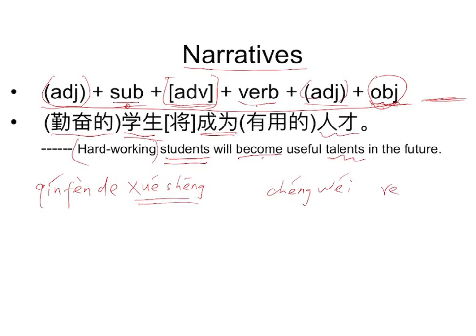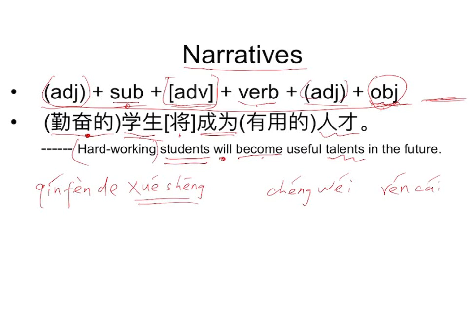Okay, 人才. Then how about this first one? We have already explained it, right? Hard working. This is the adjective used to describe this subject. And then this is the moral, right? Moral.